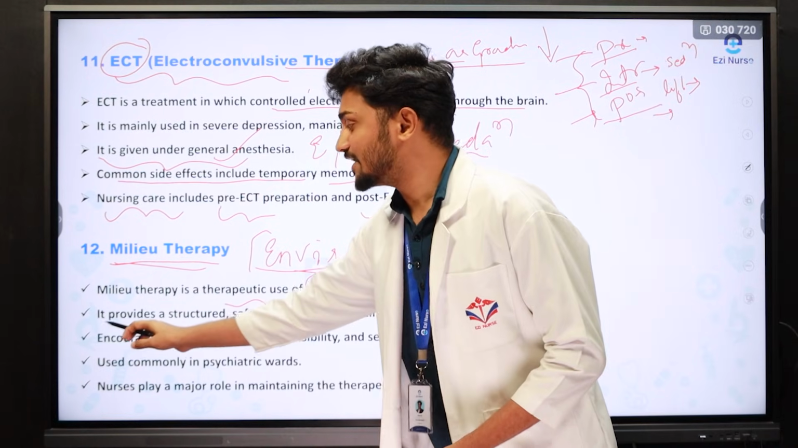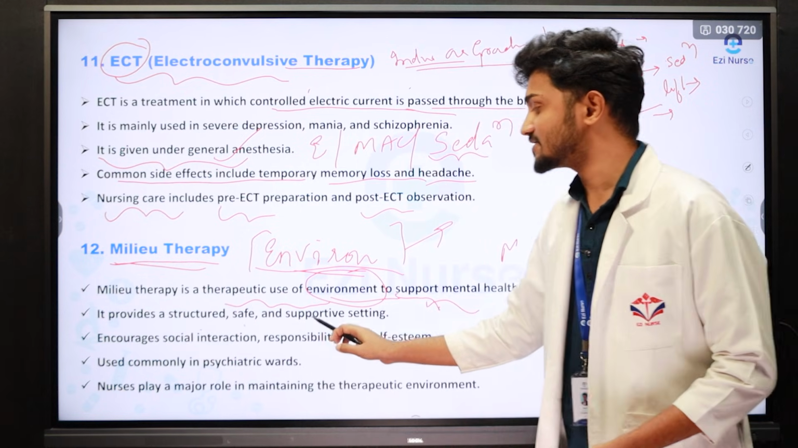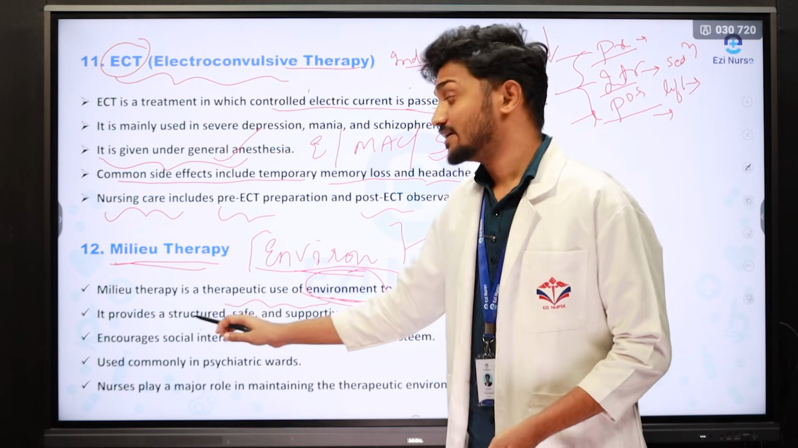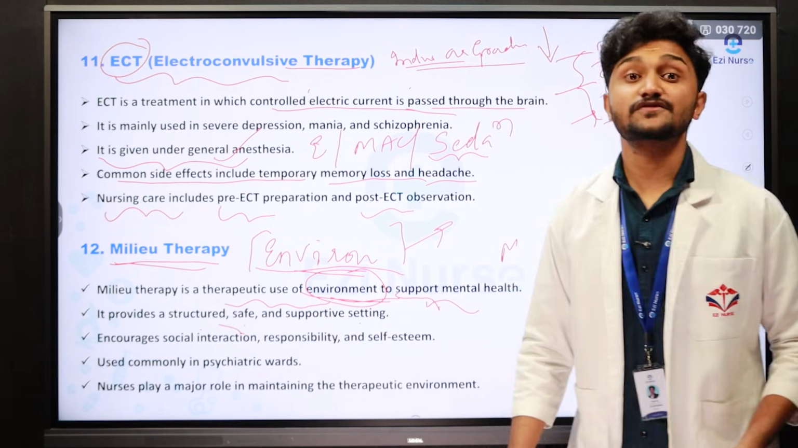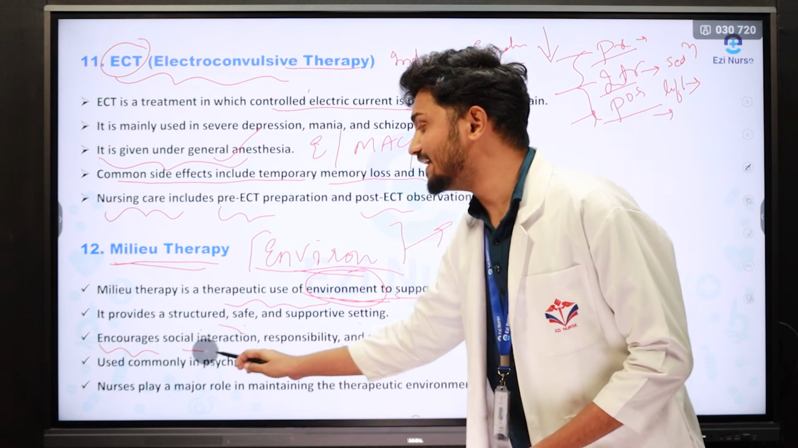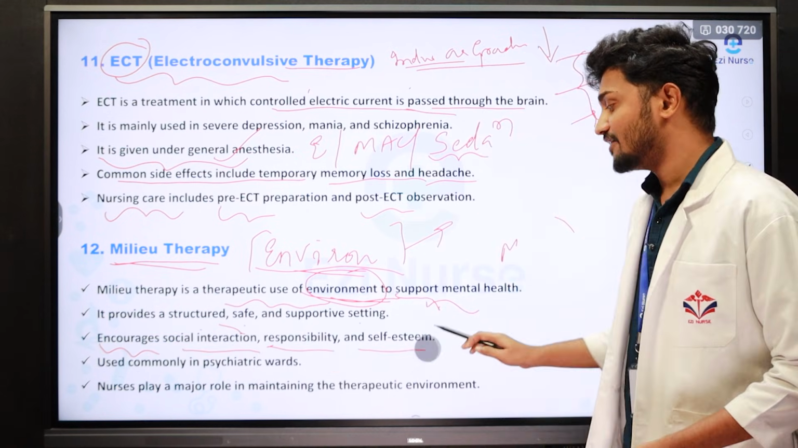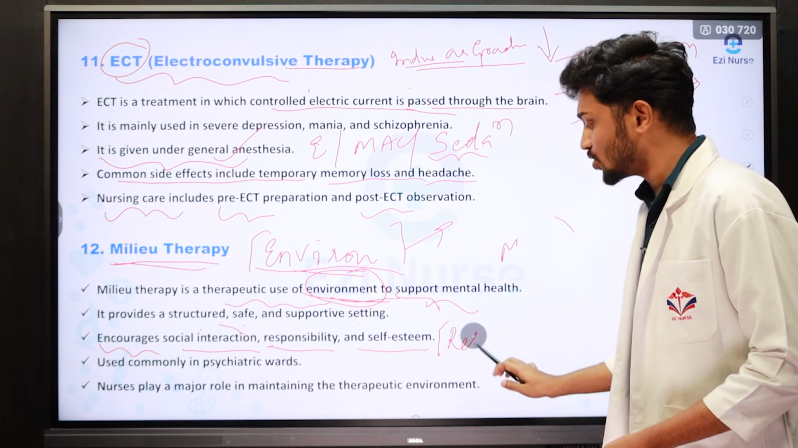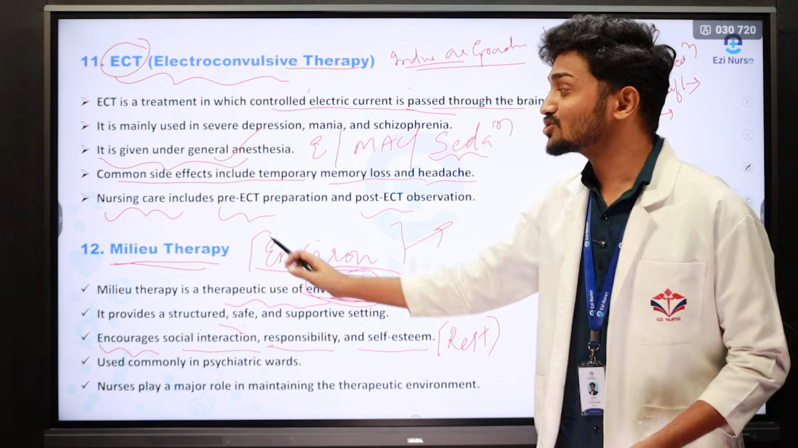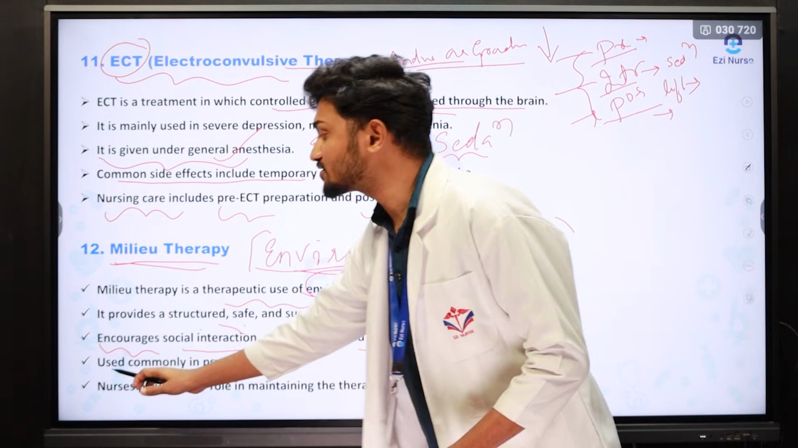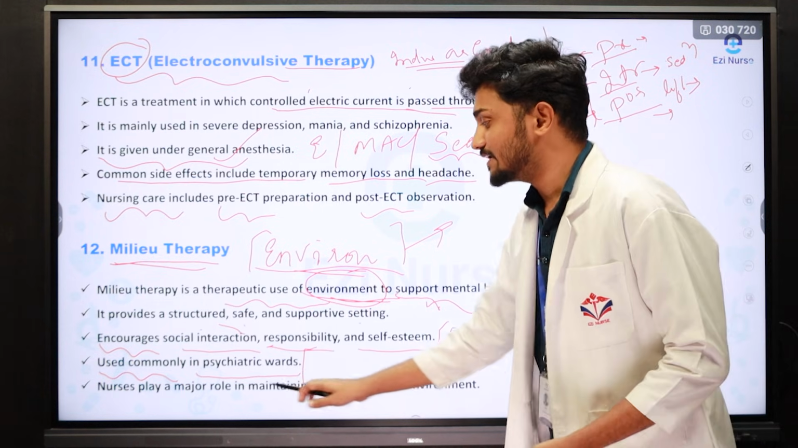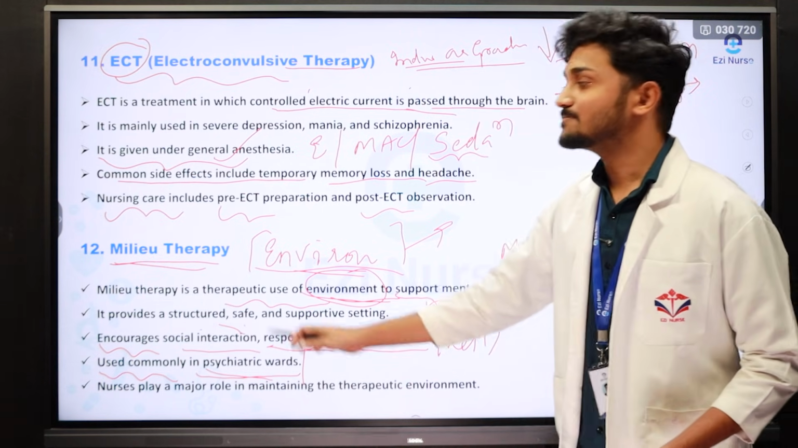The second point is it provides a structured, safe and supportive setting. See, this environmental therapy will give lots of acceptance, lots of support, and lots of safety to the mentally ill person. The third point is it encourages social interaction, responsibility and self-esteem. Self-esteem is regarding respect. So this therapy will give confidence, respect and responsibility to the mentally ill patient. The fourth point is it is used commonly in the psychiatric ward. Yes, of course, we commonly use this milieu therapy in the psychiatric ward.